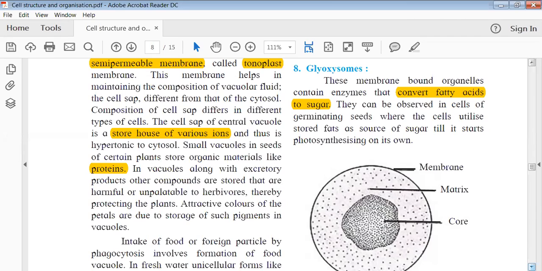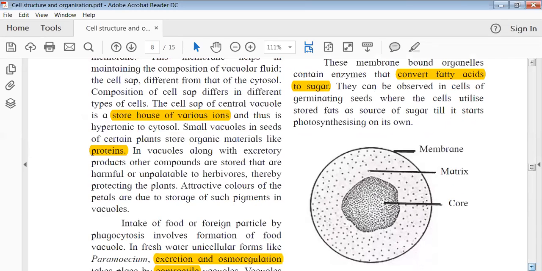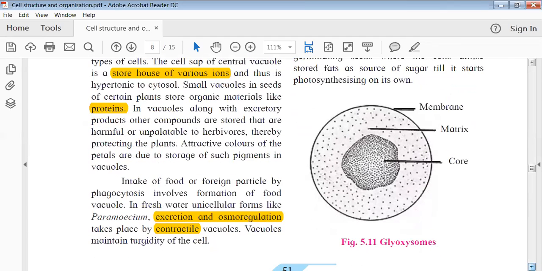So these are the stages. This conversion from non-green to green is basically telling us that first the plant is not able to make food, but now it is able to make food. But it is growing even when it does not have the typical green color. At this time, the energy the plant has to grow is coming from the stored fats. This fat is converted into a sugar that can be utilized by the plant to grow. So this is a typical example of glyoxysomes in a germinating cell.